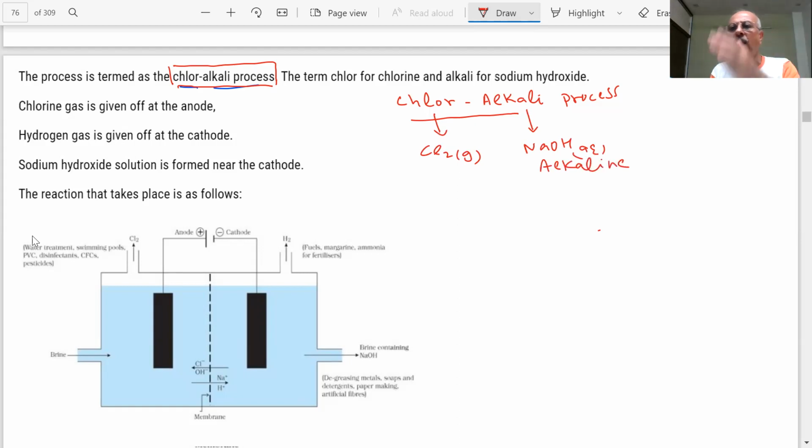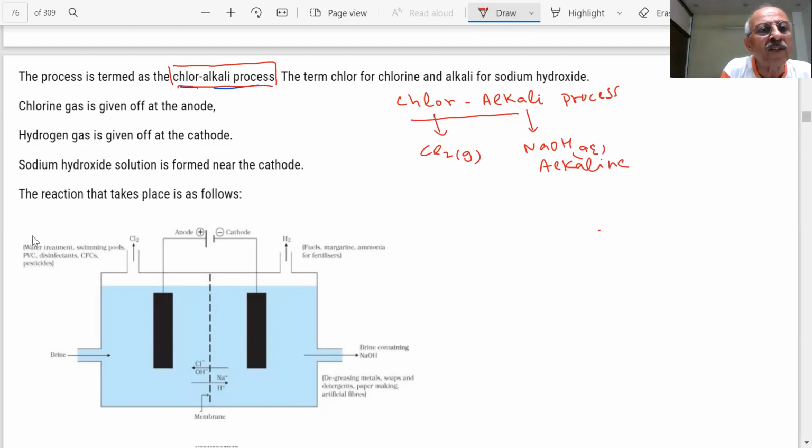Clear? So, chlor-alkali. Chlorine gas is also there, and it is very useful for us because we can use it for the preparation of other compounds like bleaching powder. We will show you the use of this. Whatever products are produced will be used. We are not wasting any of the products. Hydrogen will be used, chlorine will be used, and caustic soda you are preparing. That is why the process is useful.